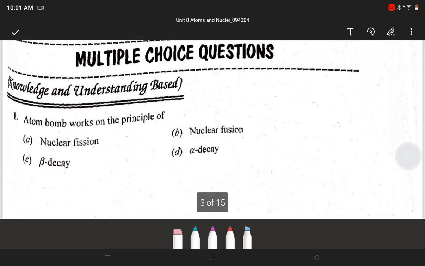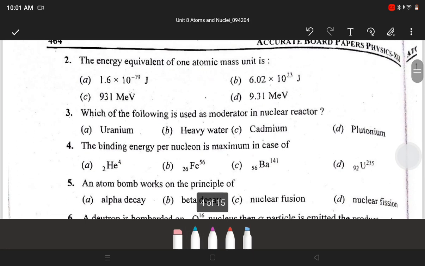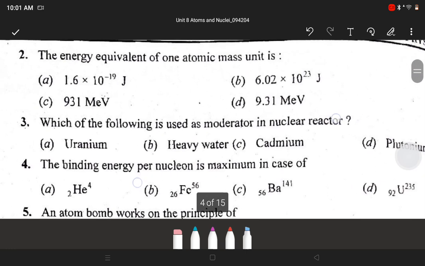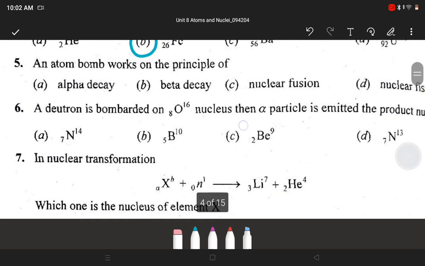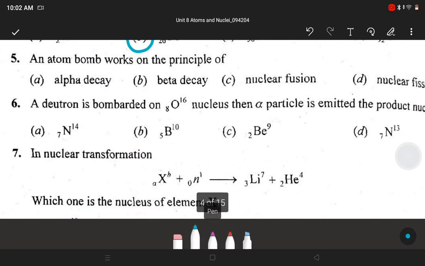First MCQ: an atom bomb works on the principle of? Answer is A, nuclear fission. Next, the energy equivalent of one atomic mass unit is C, 931 MeV. Next, which of the following is used as moderator in a nuclear reactor? Answer is B, heavy water. Next, the binding energy per nucleon is maximum in case of B, iron. Next, an atom bomb works on the principle of nuclear fission.